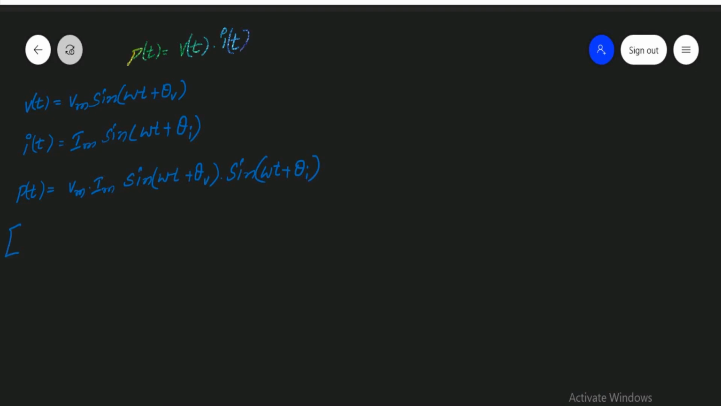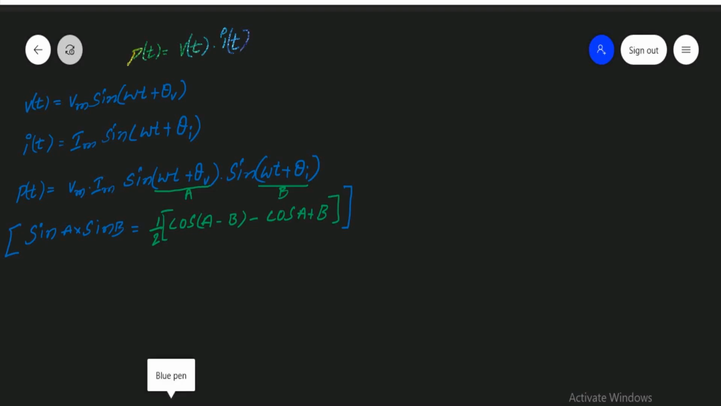From sin A sin B, what is sin A sin B? Sin A sin B is equal to half of cos of A minus B minus cos of A plus B. So this is your sin A into sin B. Let us consider this total term is A and this total term is B.